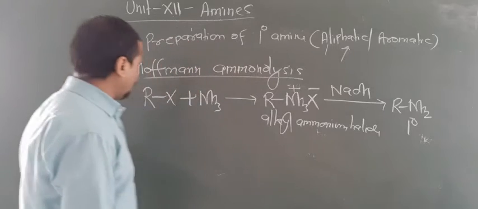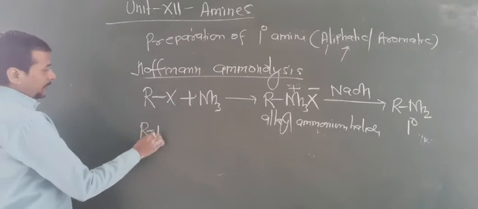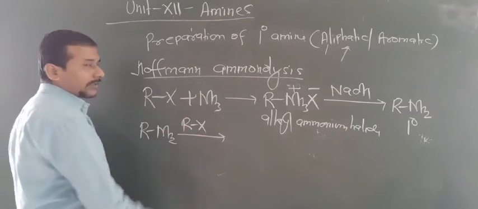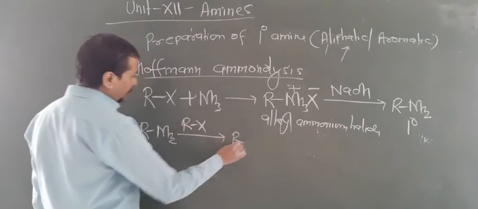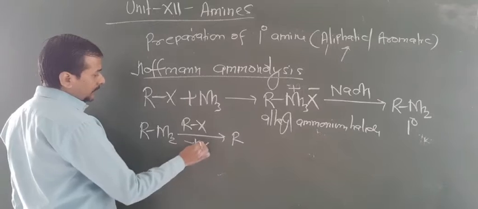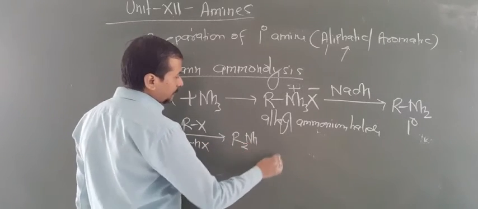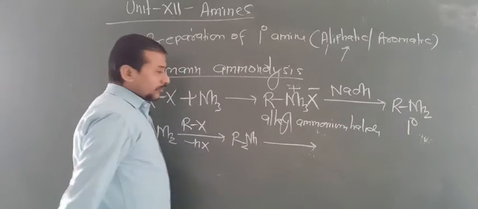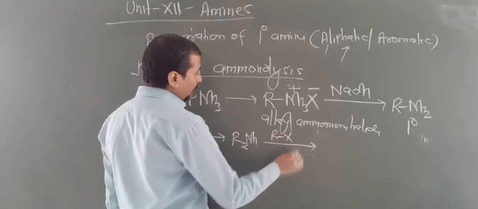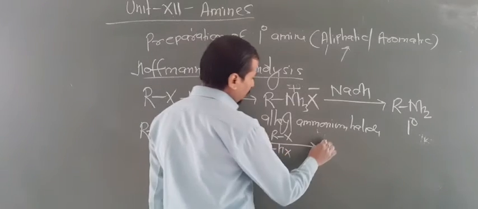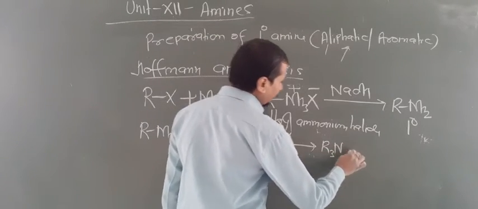Okay. Now this 1 degree amine further reacts with one more molecule of RX. Here HX is removed. Now this will produce R2NH. Now this behaves as nucleophile, and now one more molecule of RX is taken. Again HX is removed. Now this will form R3N.